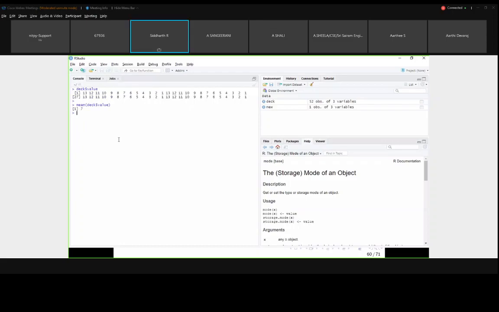If I type deck dollar, automatically all the 3 column names will come here. You can see my screen, right? Face, suit, and value, all the 3 are listed. So instead of value, I am just printing suit.